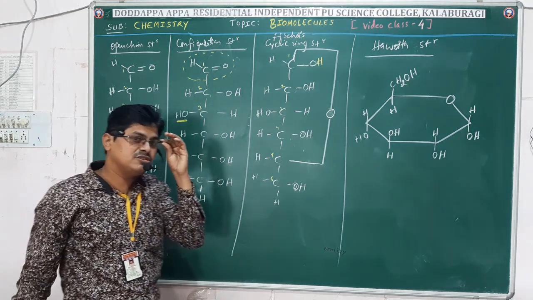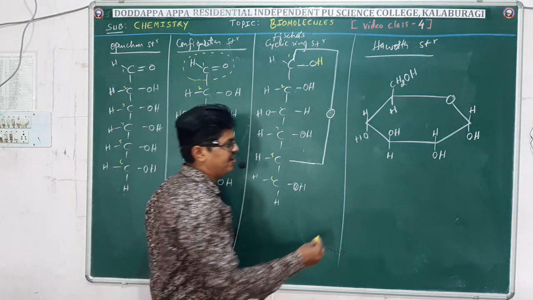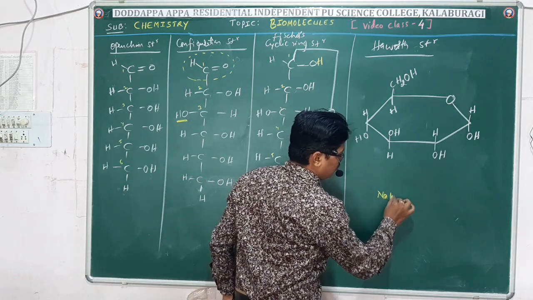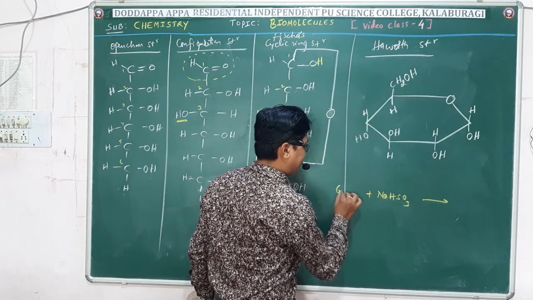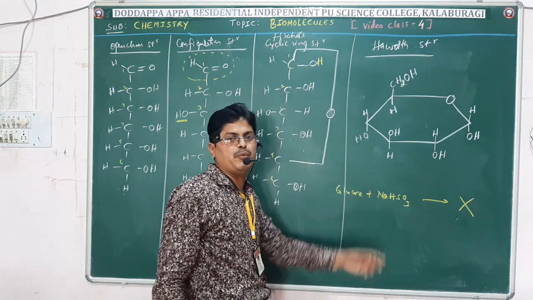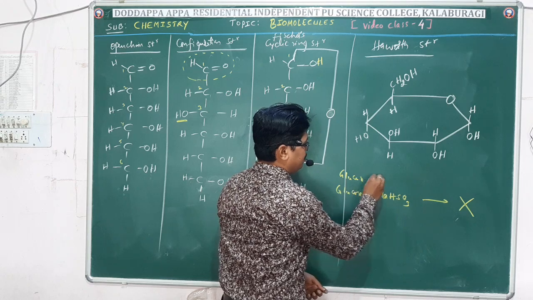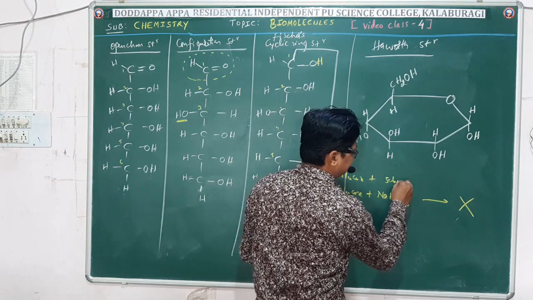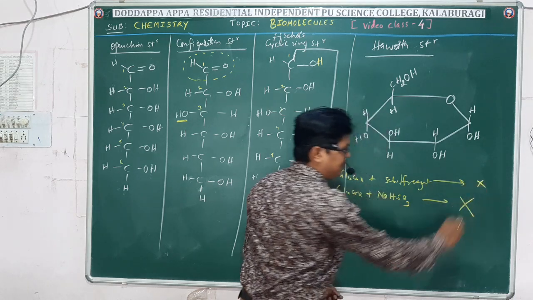Similarly, glucose failed to give a white precipitate with sodium bisulfite.